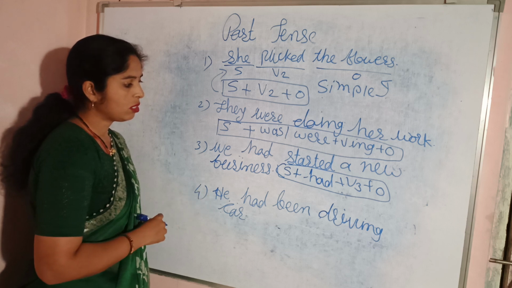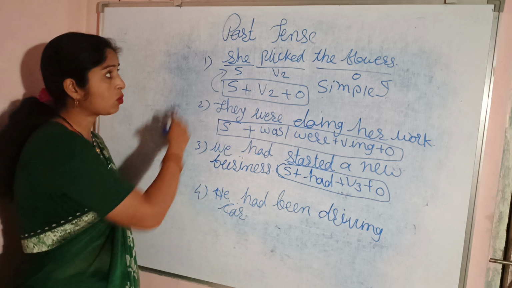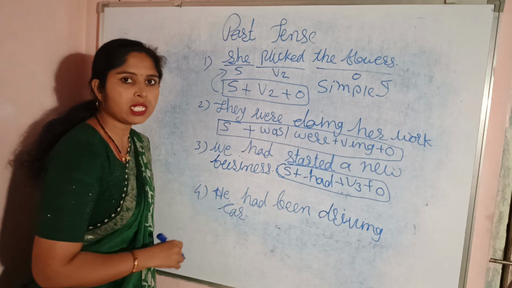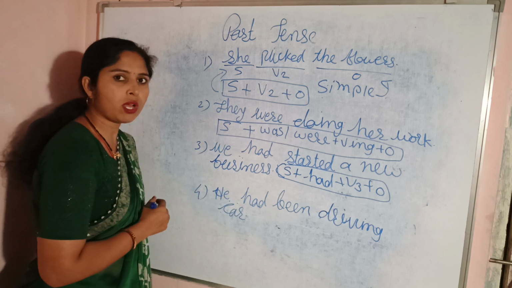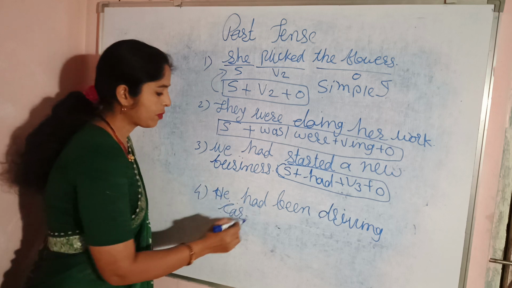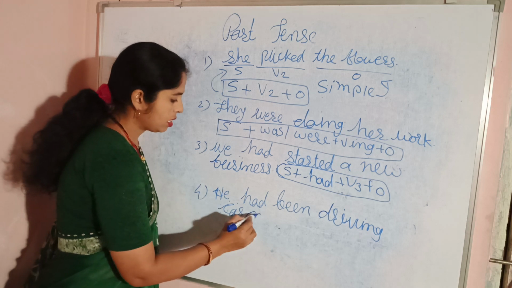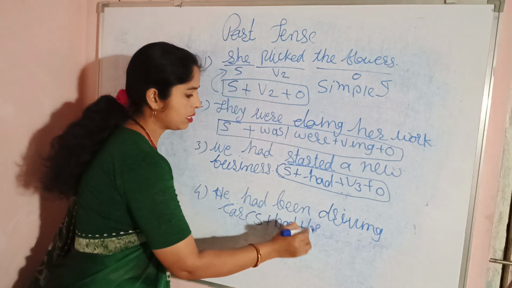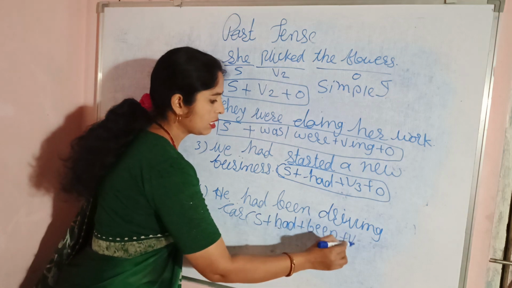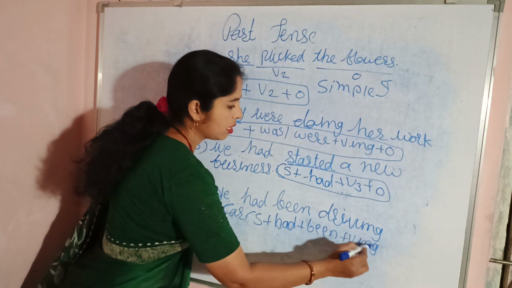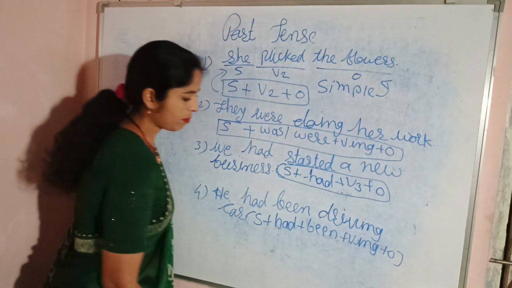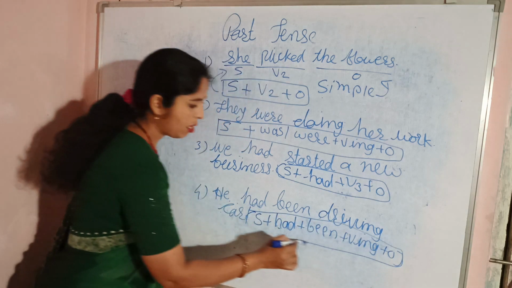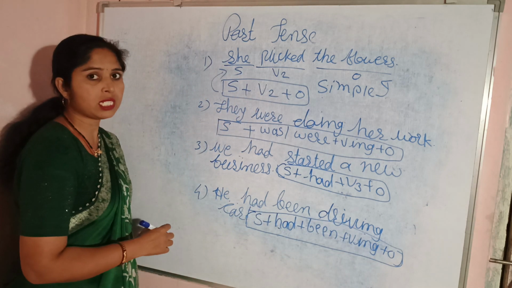Now let's move towards our fourth category related to the past tense, that is past perfect continuous tense. And what is the formula of past perfect continuous tense? The formula is subject plus had plus been plus VING plus object. This is the formula related to the past perfect continuous tense.